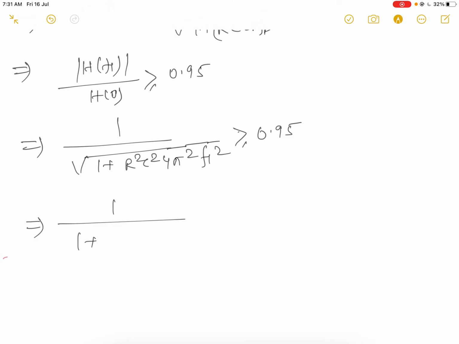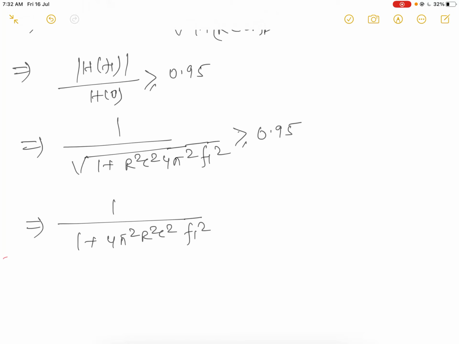When you square on both sides, then what will happen? 1 plus 4 pi square R square C square F1 square, and it becomes, square on both sides 0.95. Then what will happen?